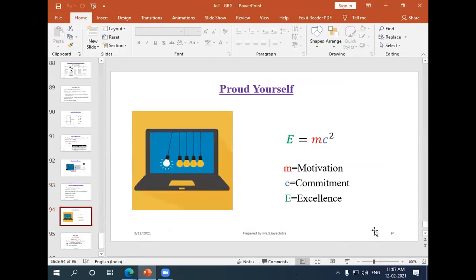And as faculty members, we all have to be proud and follow the rule of E equals MC squared, where M stands for motivation, C for commitment, and E for excellence. Whatever field we are good at, we have to excel in that particular domain, and we have to be unique and glow like this white bulb.